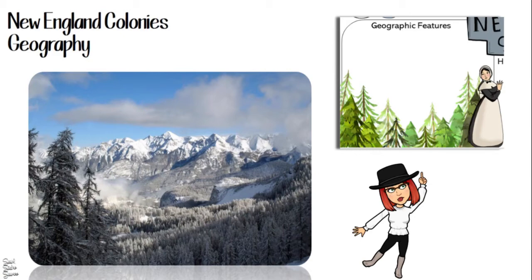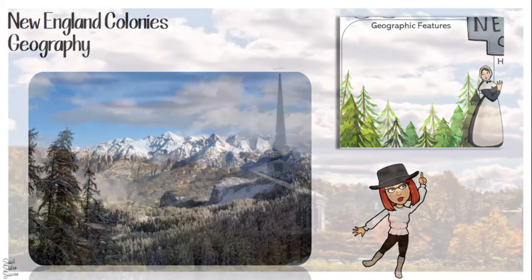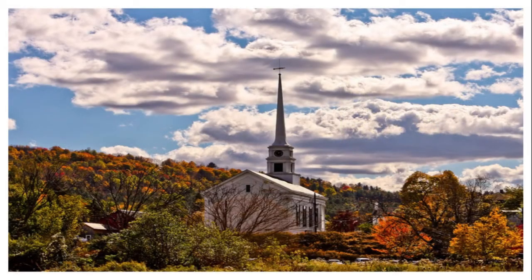Colonists in New England used other natural resources to make a living. They cut down trees to make buildings and boats. They caught fish and whales for food and other products. Fall foliage in Vermont. The New England climate has 4 distinct seasons. There is a cold, snowy winter, hot summer, and lots of precipitation all year long.